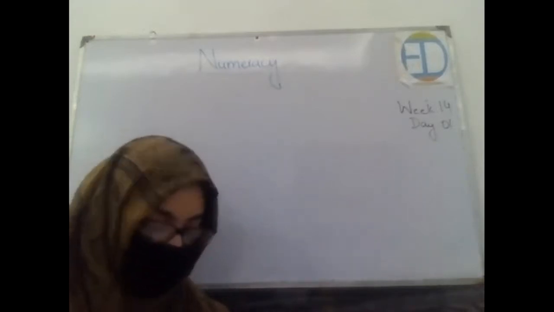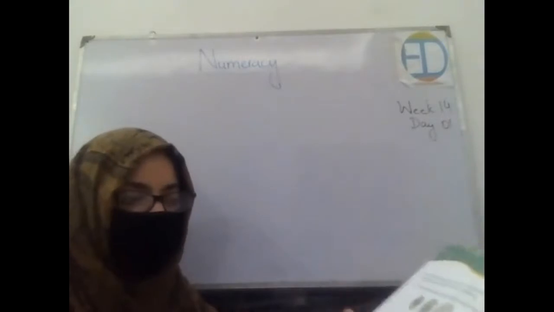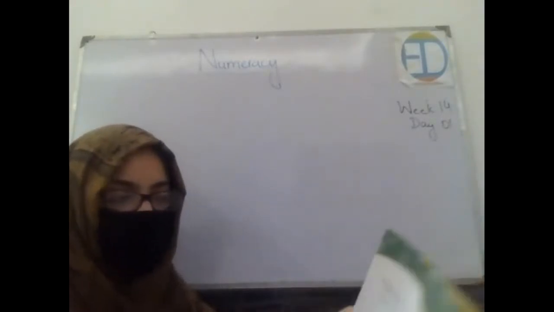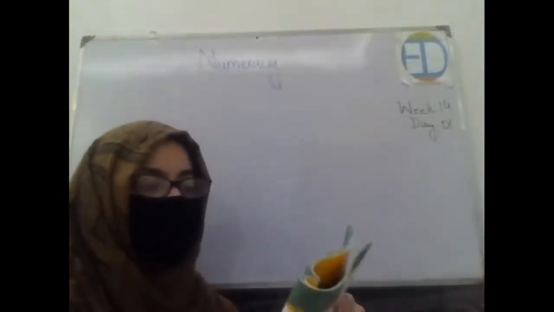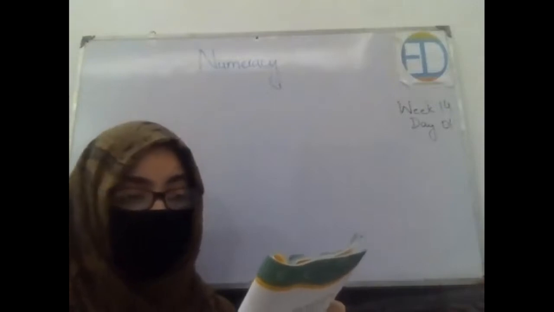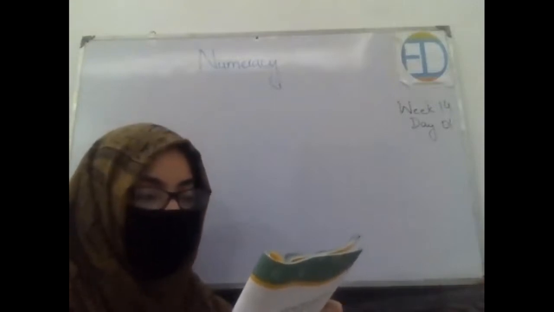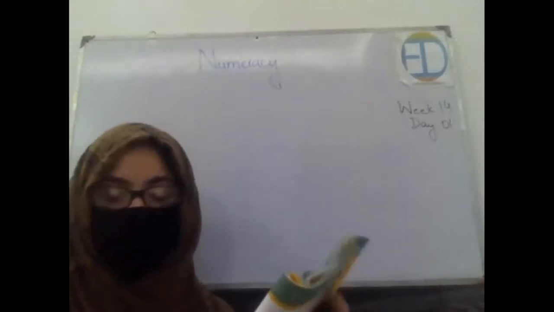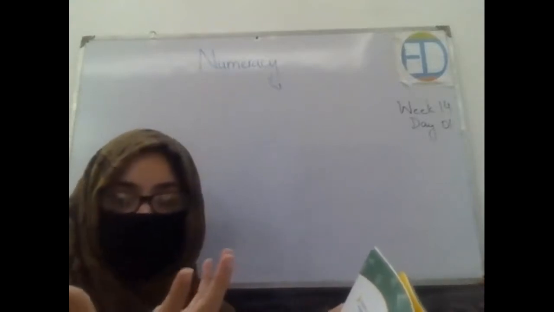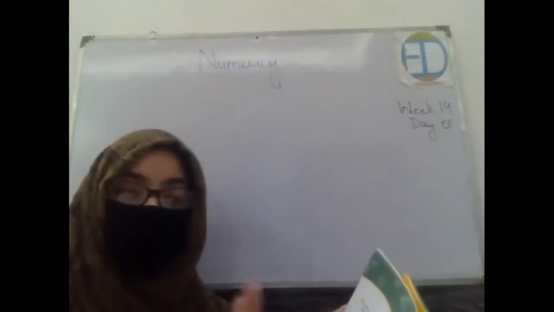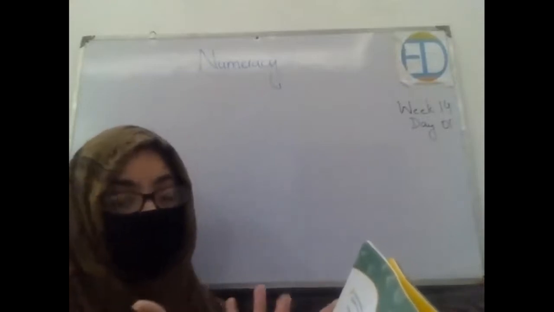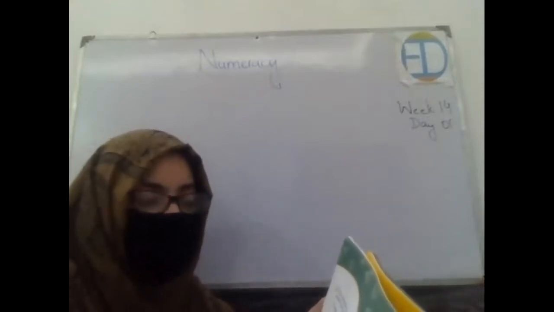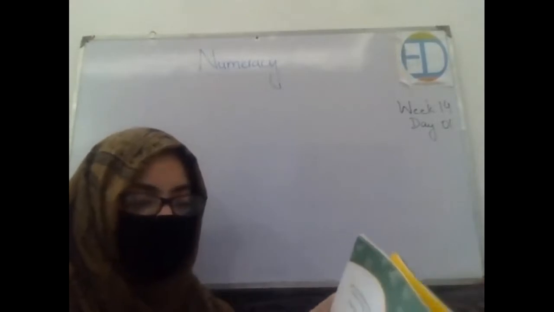Okay, now I want all of you to open your book to page number 68 and have a look at all of these notes. This is page number 68, and it says that coins have been used as a currency for a very long time. Later, paper money called banknotes were introduced. For a long period of time in the past, we only had coins as a currency, but later on banknotes were introduced, and now they have become more common than the coins, right? And these are the banknotes and coins that are used in Pakistan.